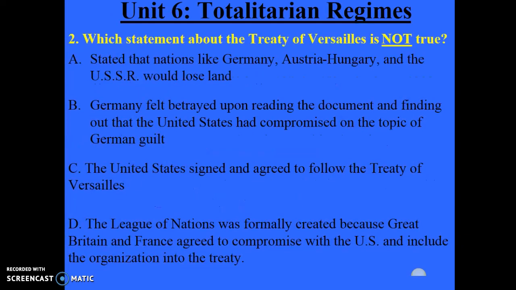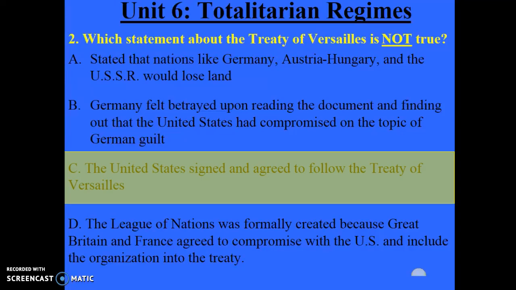Let's take a look at number 2. Which statement about the Treaty of Versailles is not true? The answer is C. The United States signed and agreed to follow the Treaty of Versailles. If we remember, during the Paris Peace Conference in which the Treaty of Versailles was created, the treaty pretty much was written by the big three, Great Britain, France, and the United States.